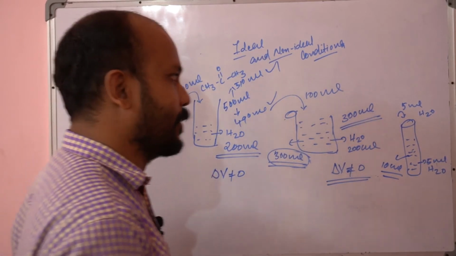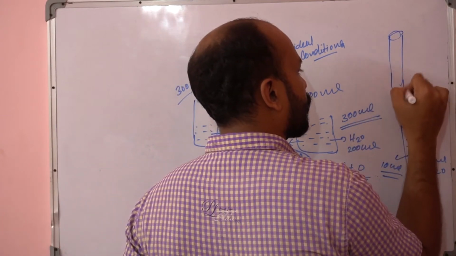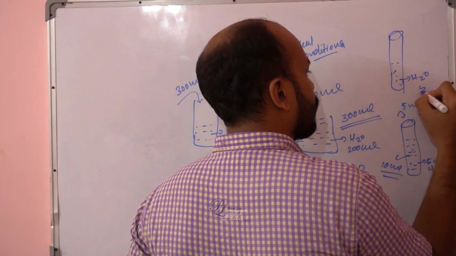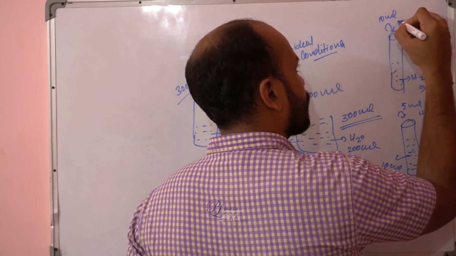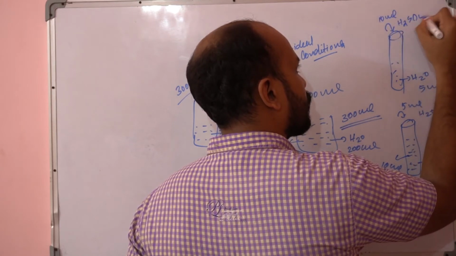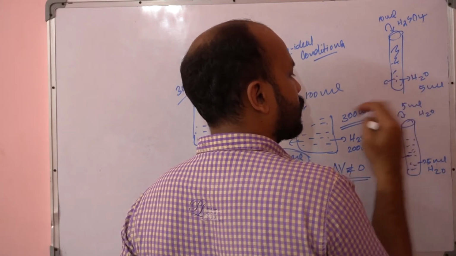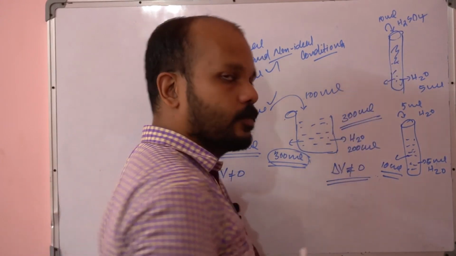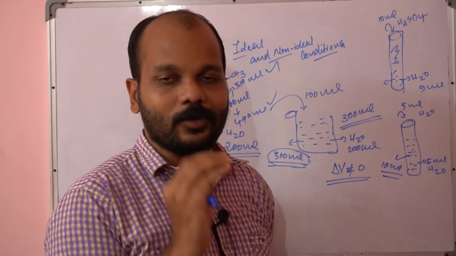But on the other hand, take 5 ml of water and add 10 ml of H2SO4. Now it is almost, of course not exactly, 15 ml, and if you touch the test tube, what you can observe? Definitely the test tube will be warm, it will be hot.